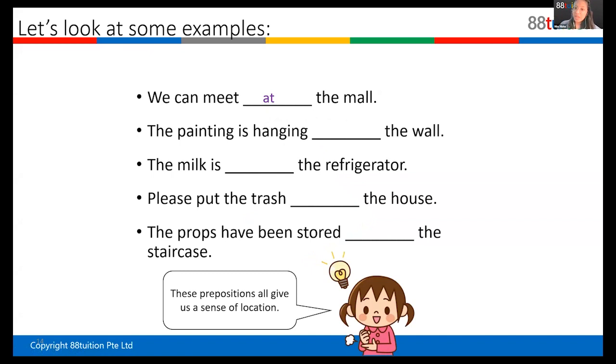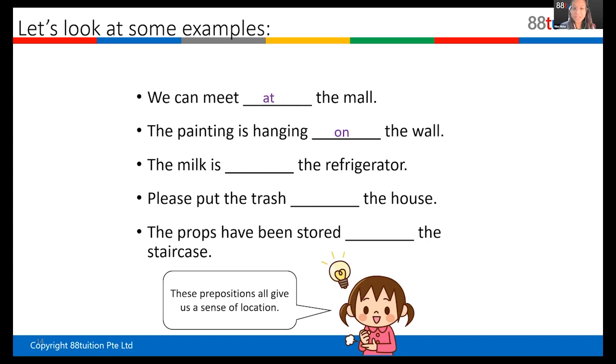Next one. Alfred, what is the answer for the next one? The painting is hanging what the wall? On. Yes, very good. Give yourself a point. The painting is hanging on the wall. Okay. By the way, write down your points. At the end, I will ask you for the total and you can let me know. Next one, the milk is what the refrigerator?